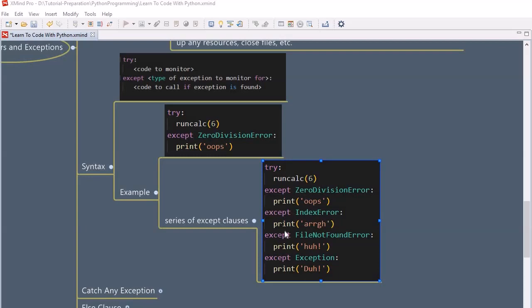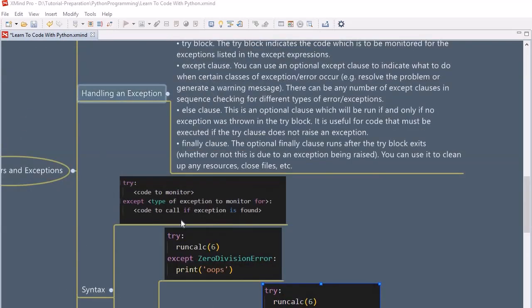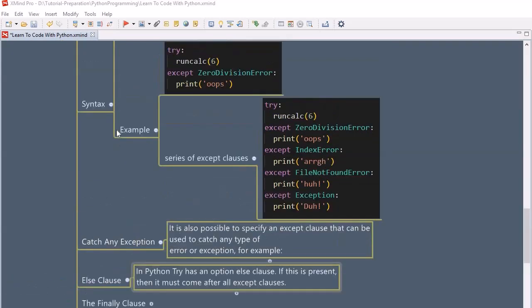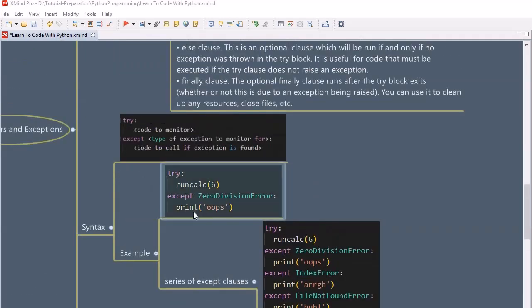So whichever code block it belongs to, that code block gets executed, and your program will execute continuously without coming out of the program and giving some erroneous message. This entire mechanism is called error handling. Now we understand the try and except block, and how we are using it to handle exceptions.